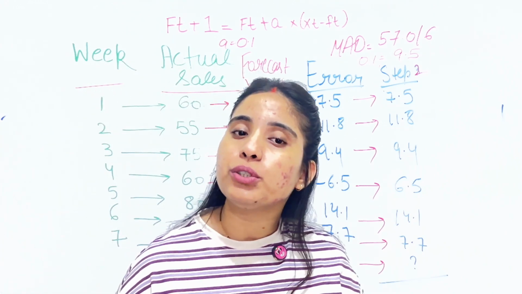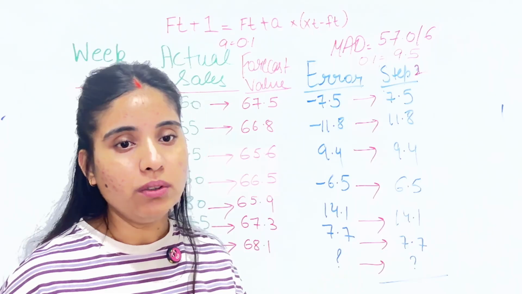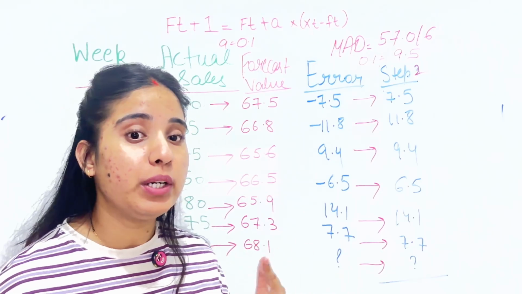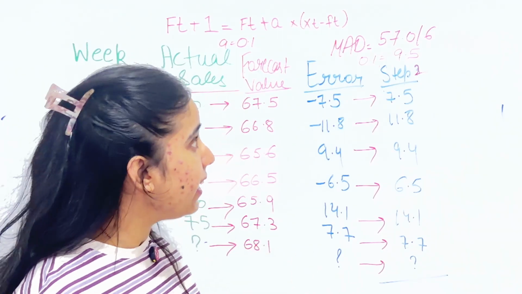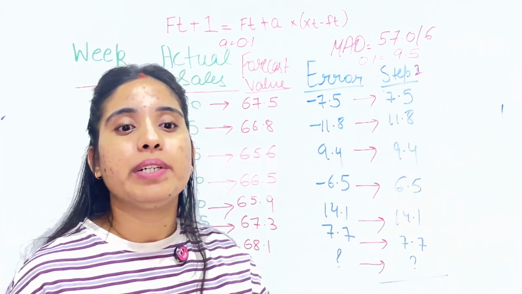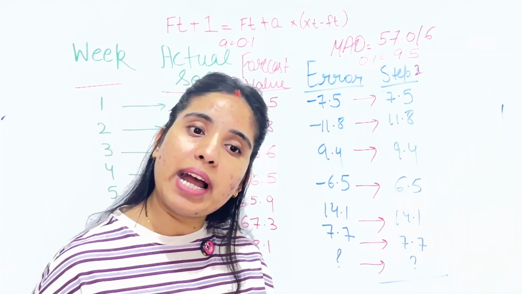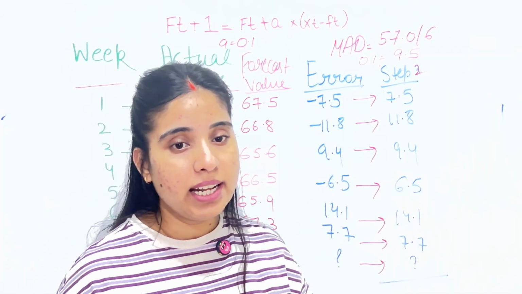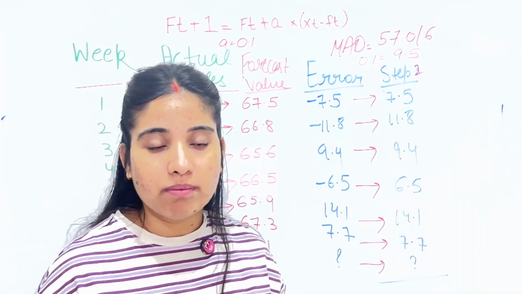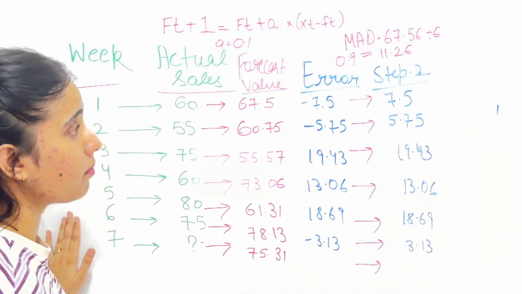Now, the question is, is this good or bad? Who can tell me? To answer that, we need to compare it to another alpha, to find out whether we are getting a good value or a bad value. So let's try alpha 0.9, the opposite extreme. High alpha reacts fast to every change.